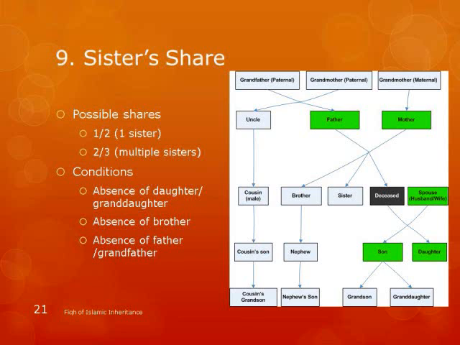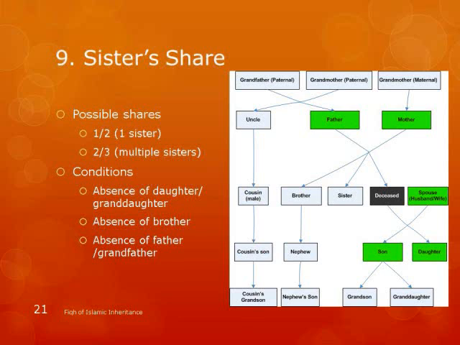Very simple. Sister's share is very simple. Again, you have to remember the 2/3 zone, the 2/3 inheritance, the circle. This is only for daughters or the sisters or the granddaughters. And it's very simple for sister. If there's just one sister, she gets half. And if there are multiple sisters, they share from the 2/3. Okay? But there are conditions.